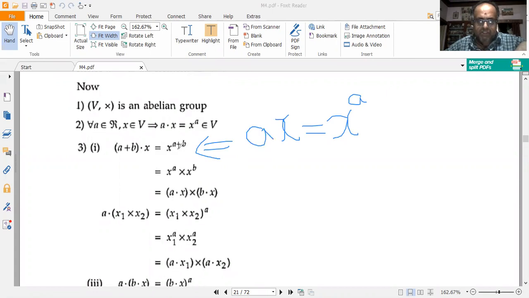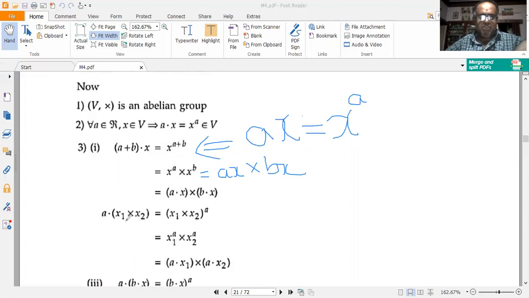Or break up this X to the power of A plus B as X to the power of A into X to the power of B. So X to the power of A becomes A into X, multiplied by B into X, using this same criteria. X to the power of A into X to the power of B I have. But what is X to the power of A? A into X. So replace X to the power of A by A into X, and X to the power of B can be written as B into X, using the same argument.